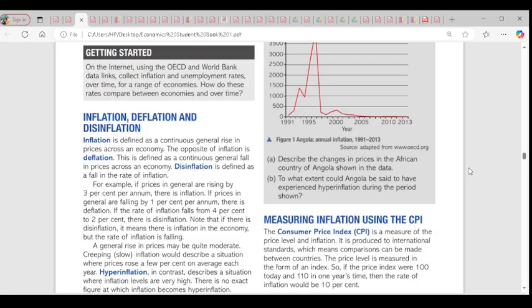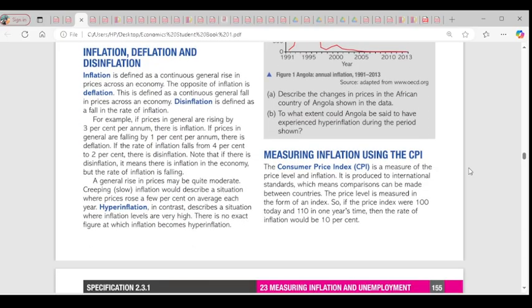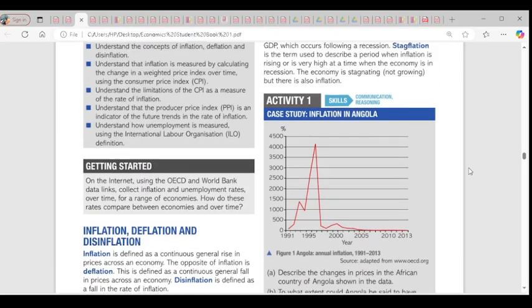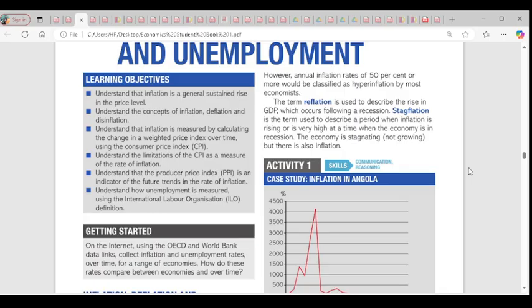Done. Then we have hyperinflation. We call it hyperinflation because it simply means a situation where the inflation level is very high. Clear? So then we have reflation. Reflation simply means a rise in GDP following recession.